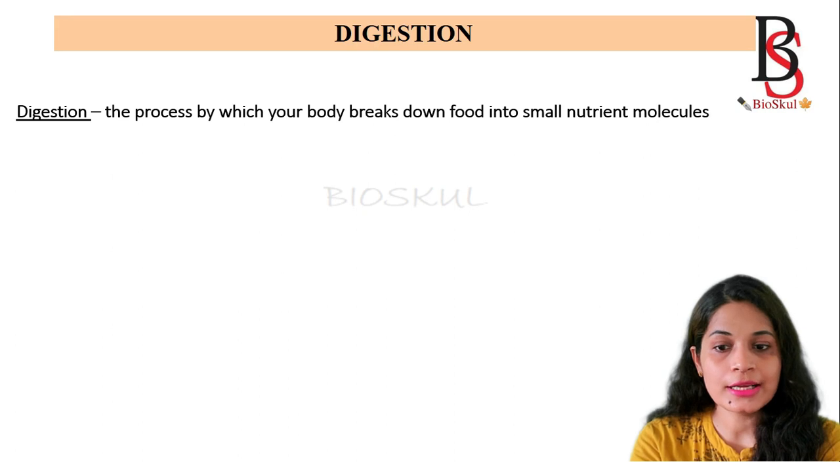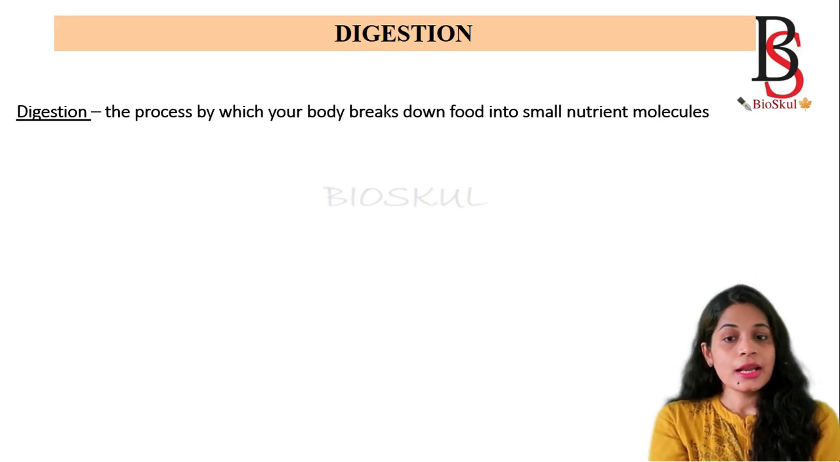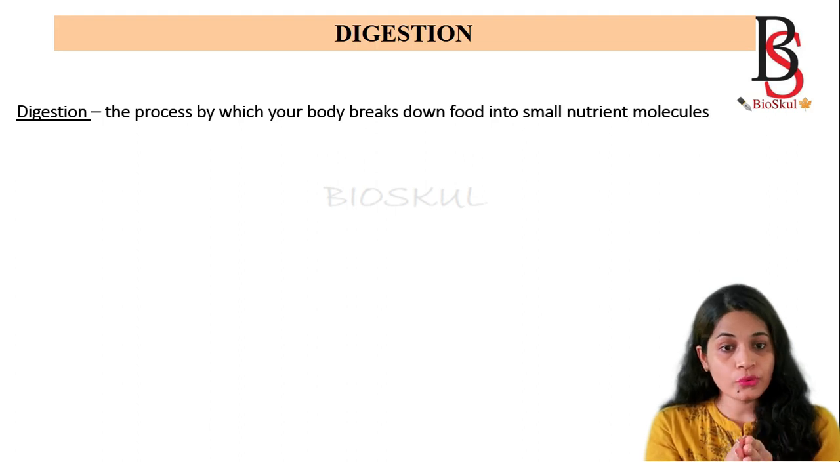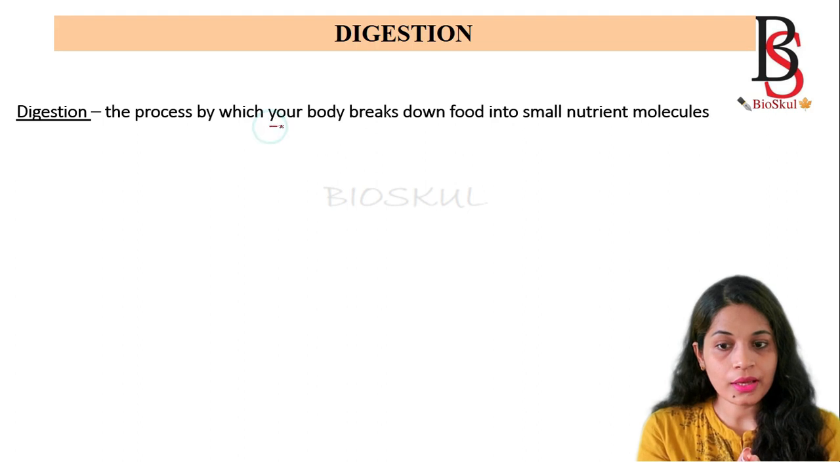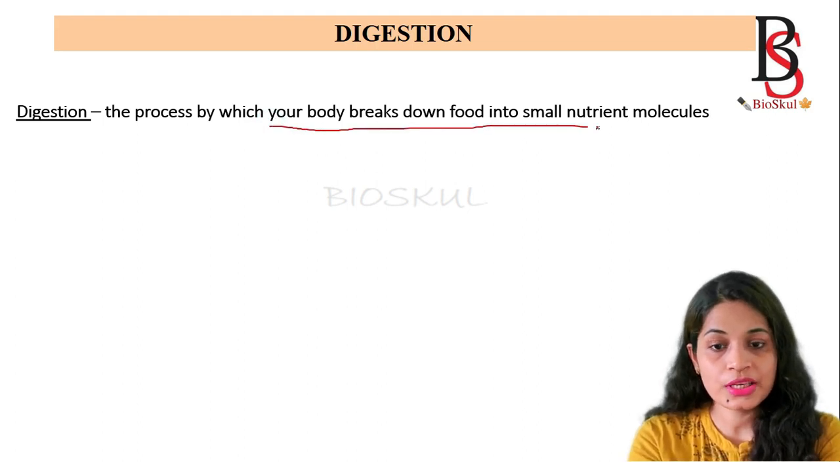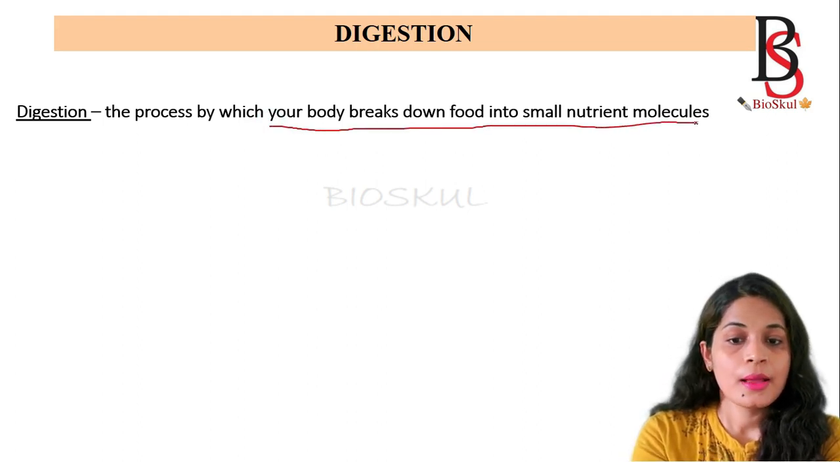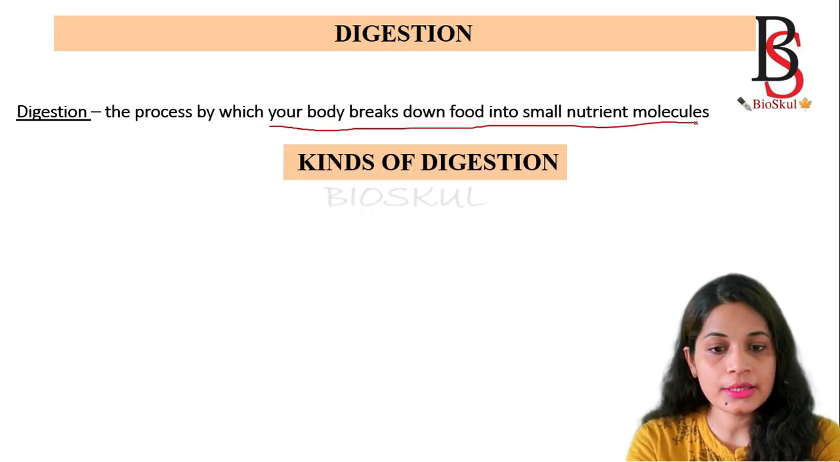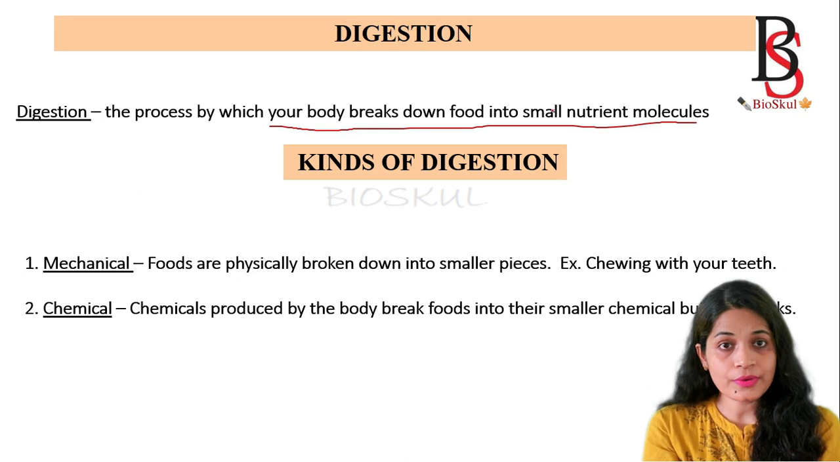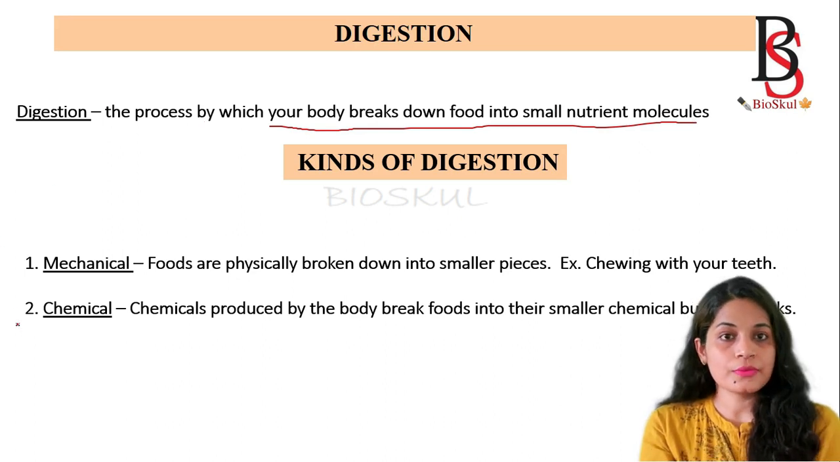Now we come to digestion. What is digestion? Digestion is the process by which food is broken down into small molecules. Digestion is the process by which the body breaks down food into small nutrient molecules. Then the kinds of digestion. There are 2 kinds of digestion.